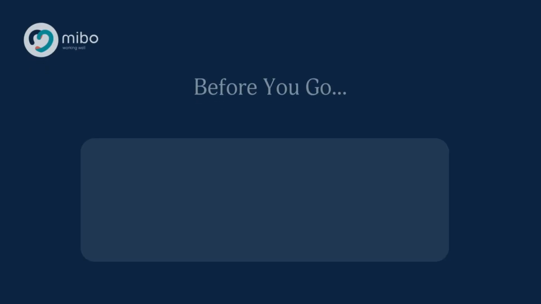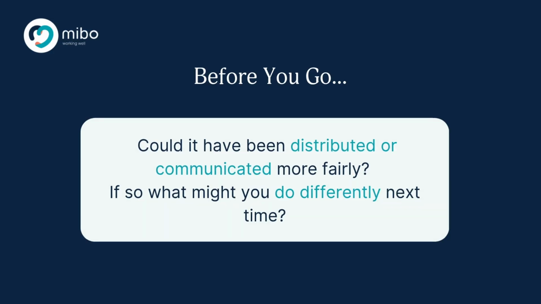In summary, think of a recent decision or workload change that has impacted your team. Could it have been distributed or communicated more fairly? If so, what might you do differently next time?